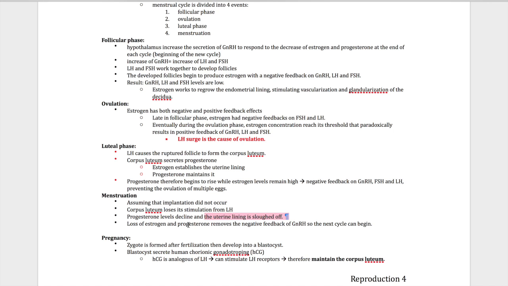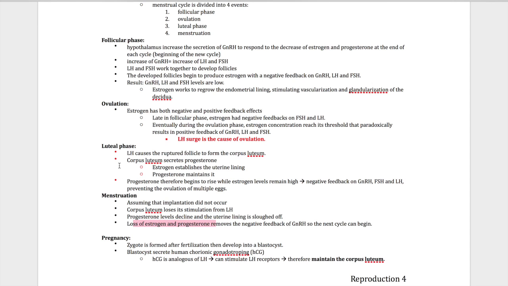And loss of estrogen and progesterone removes the negative feedback on GnRH, so the next cycle can begin. And see now, at the end of menstruation, you have low level of estrogen and progesterone, right? That goes back to follicular phase. Hypothalamus will increase its secretion of GnRH to respond to this. It's like a whole cycle, you know.